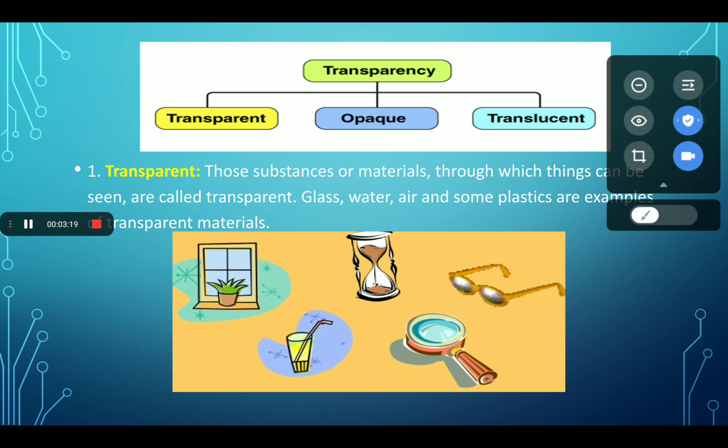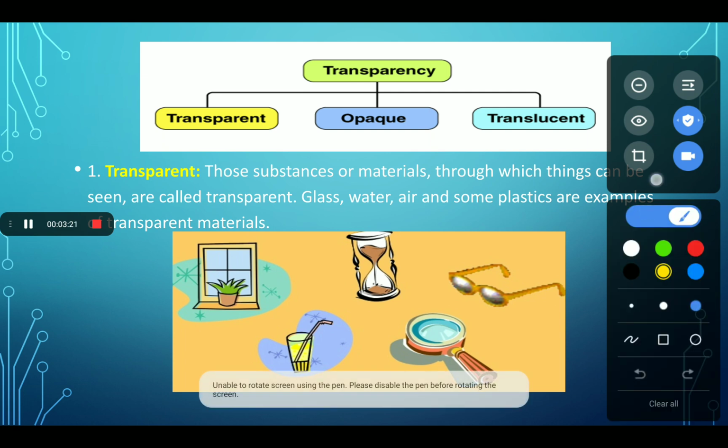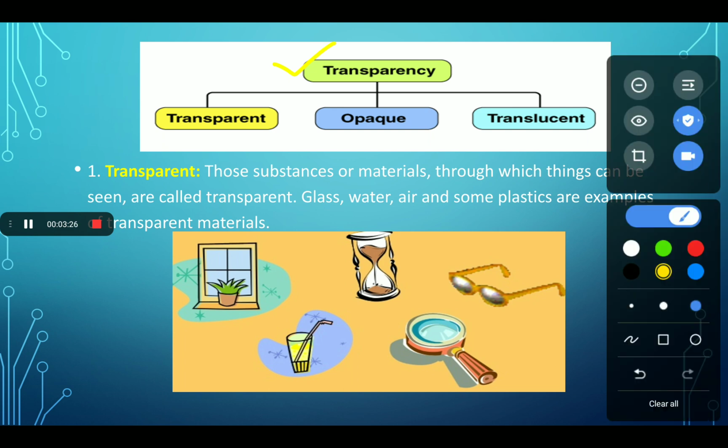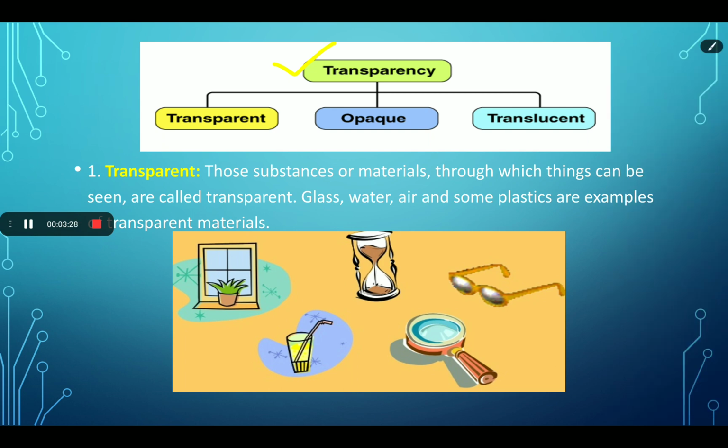Now, in the next slide, another property is transparency. On the basis of this transparency, all the objects are classified into three parts. First, transparent object. Second, opaque object. And third, translucent object.